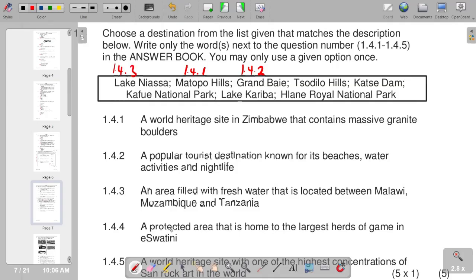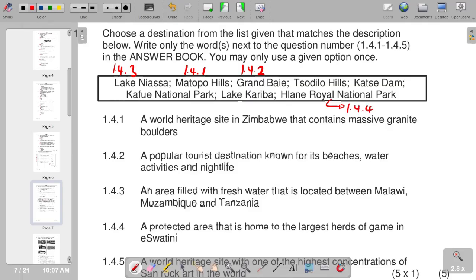Then a protected area that is home to the largest herds of game in Eswatini is the Hlane Royal National Park, which is this one that we have here, which is 1.4.4.